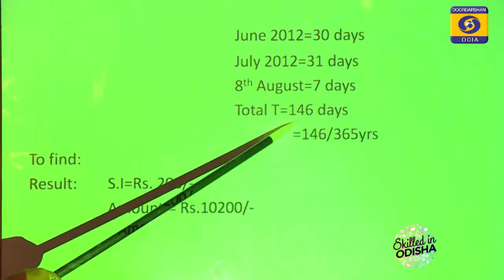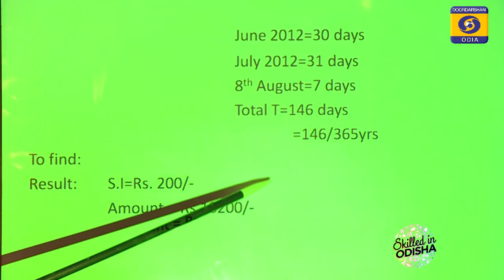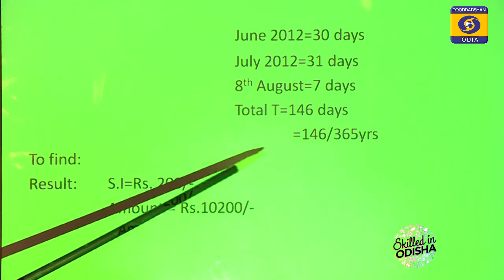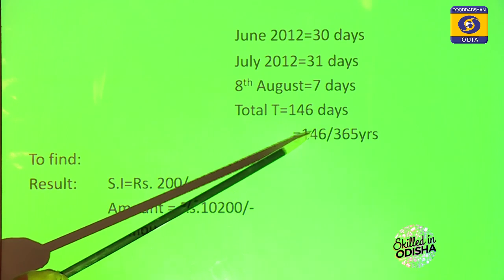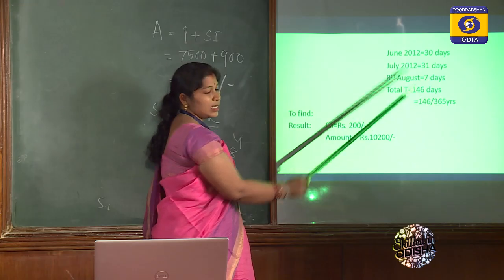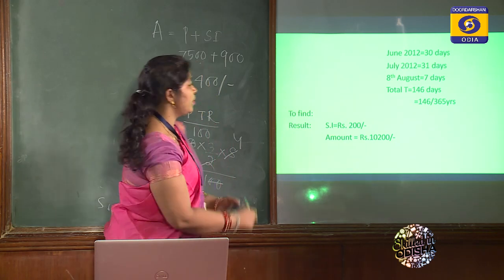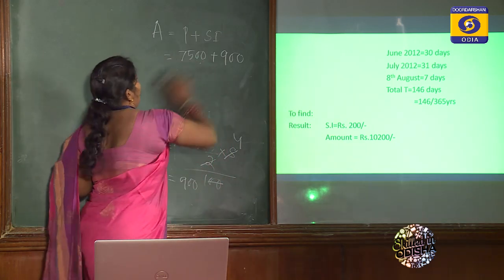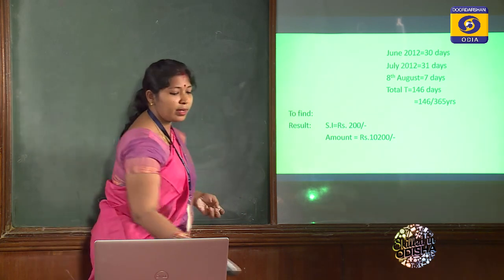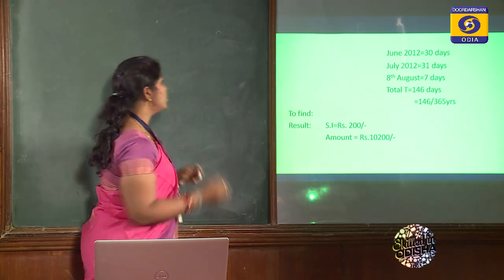So 146 days will be converted to years, as 1 year is equal to 365 days. So 146 days will be 146 divided by 365 years. Next, we have to find the SI.